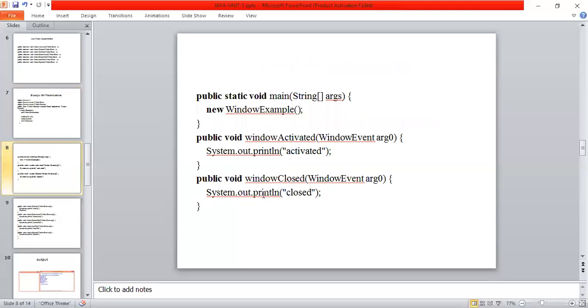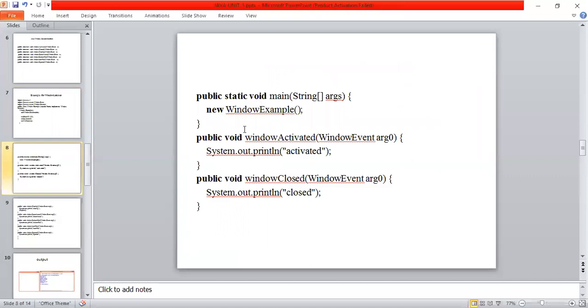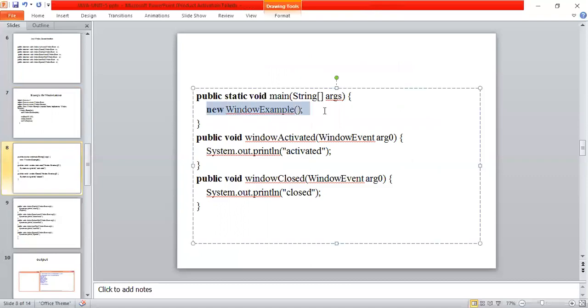Then public static void main, String args, new window example. So I'm calling this window example class by using a default constructor. Then public void window activated, window event of arg.